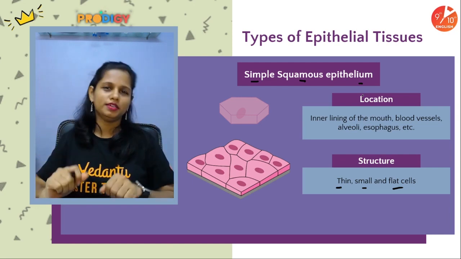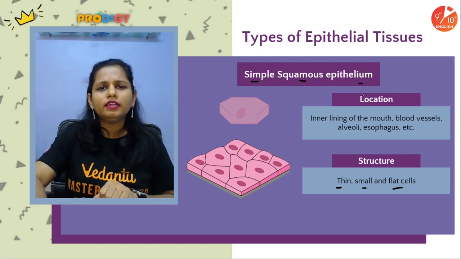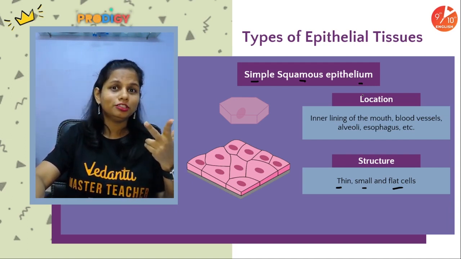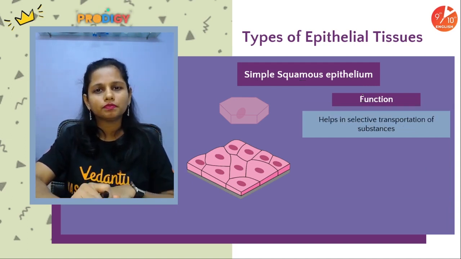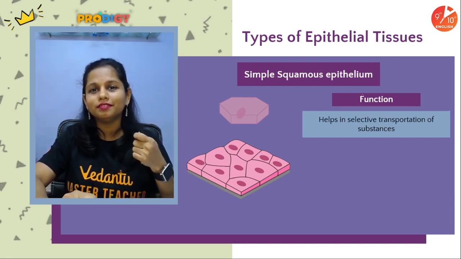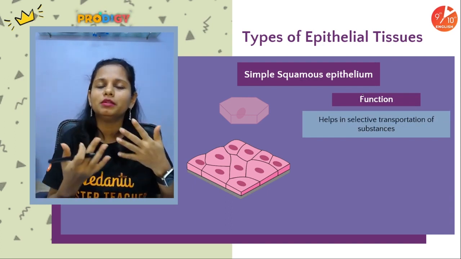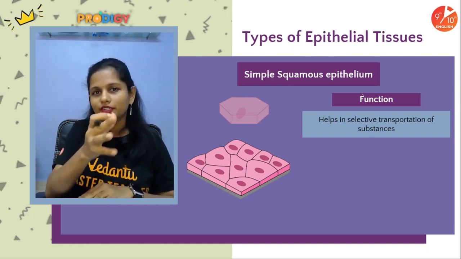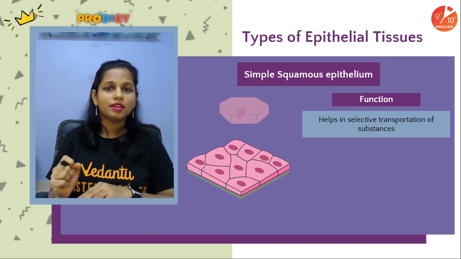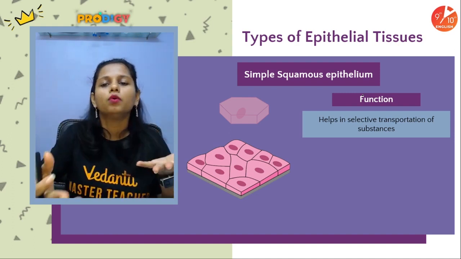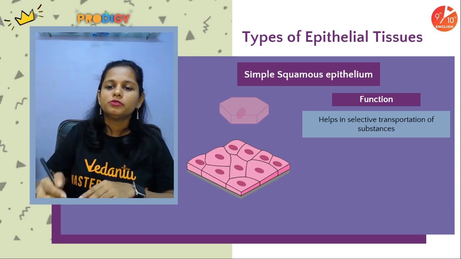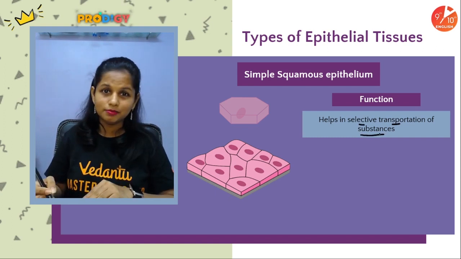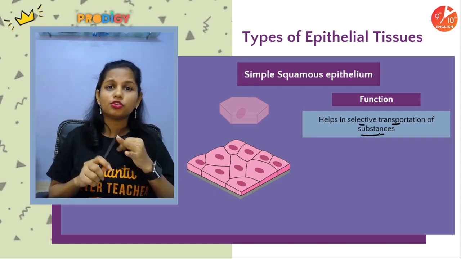Easy? Super easy. Now you must be wondering, ma'am, structure understood, location understood, let's talk about its function. When it is single layered thick, it forms a semi-permeable, selectively permeable membrane. Whichever substances it wants, it will take inside, and whichever substances it wants to throw out, it will release outside. So it helps in selective transportation of substances.